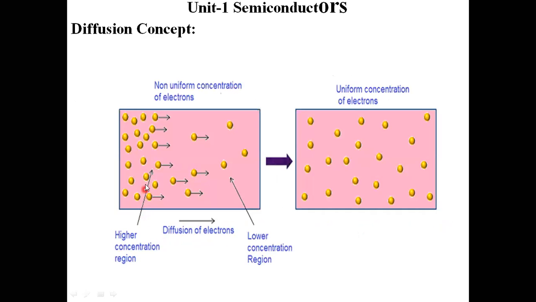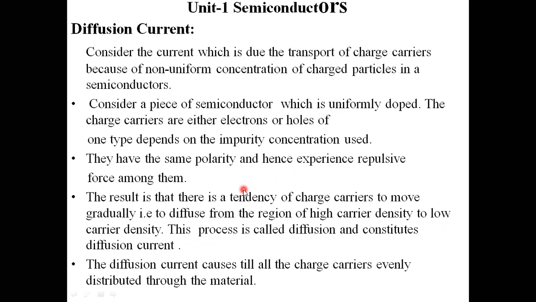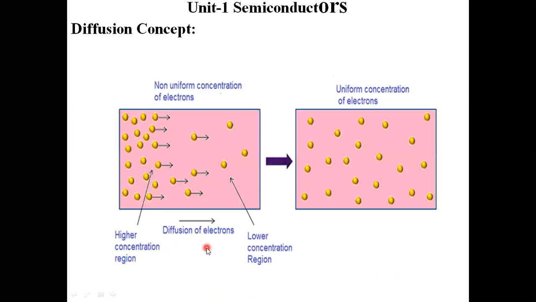Due to that repulsive force, these charge carriers move from the high concentration region to the low concentration region. This process is called diffusion and it constitutes diffusion current. The diffusion current continues till all the charge carriers are evenly distributed throughout the material.